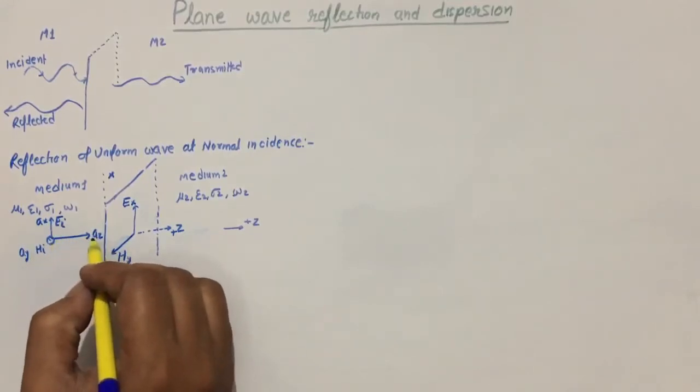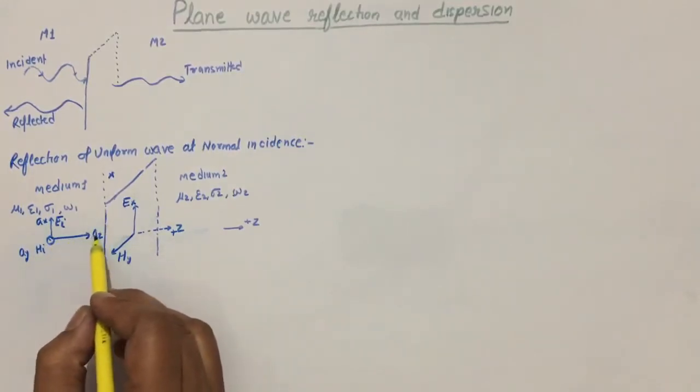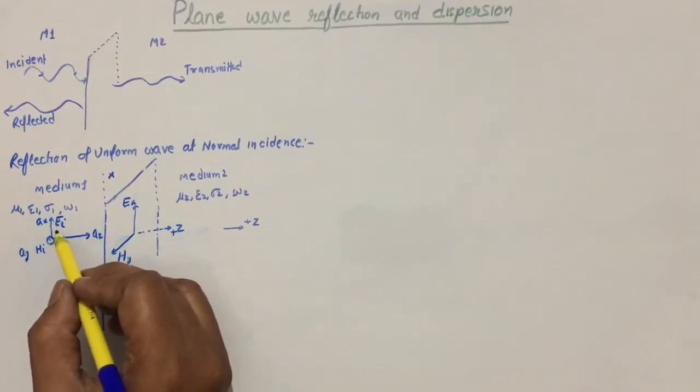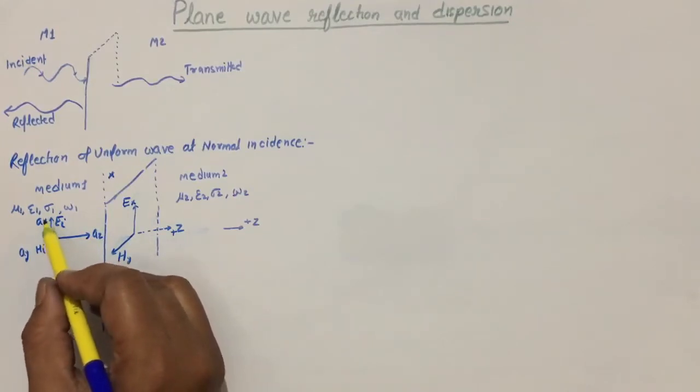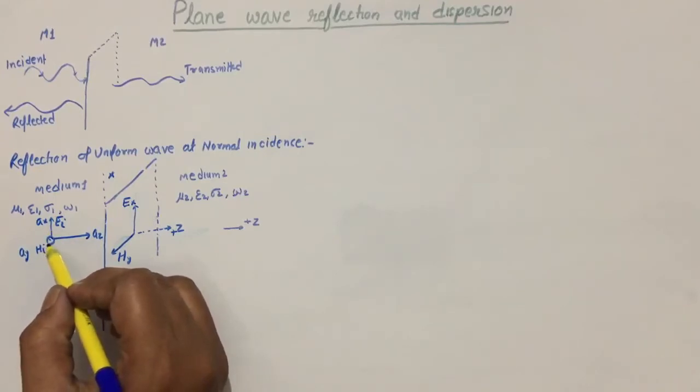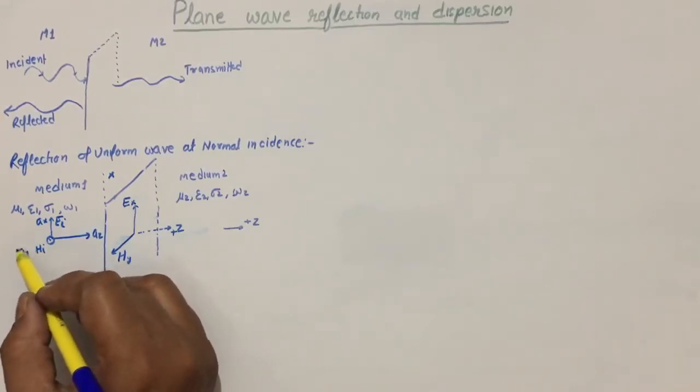These are the components of the incident wave, propagating in the positive Z direction, and the electric field component is in the direction of AX, as assumed. Then the magnetic field component of the incident wave will be in the upward direction, that is in the direction of AY.